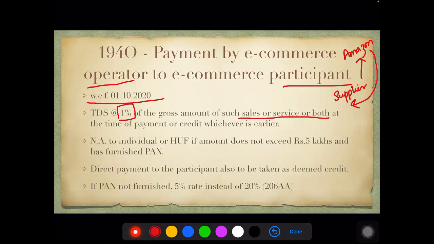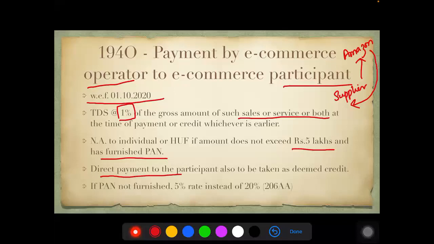And if it is an individual or HUF who is the supplier registered with Amazon, threshold for them is 5 lakhs. So if it is only 5 lakhs, no TDS will be applicable. And please remember, they have to furnish PAN. The individual and HUF, they also have to furnish PAN. Direct payment to the participant will also be taken as deemed credit.